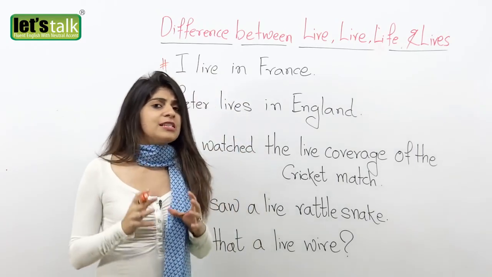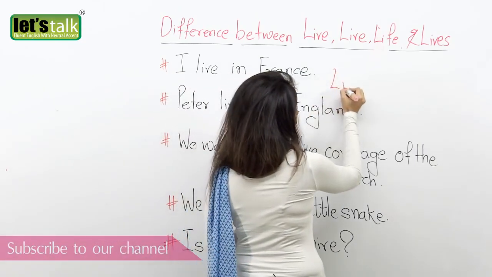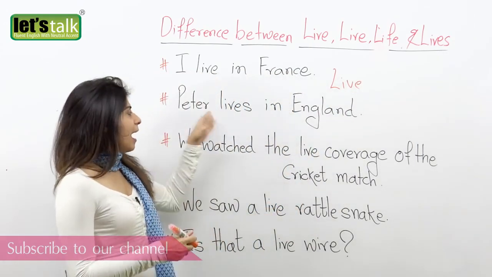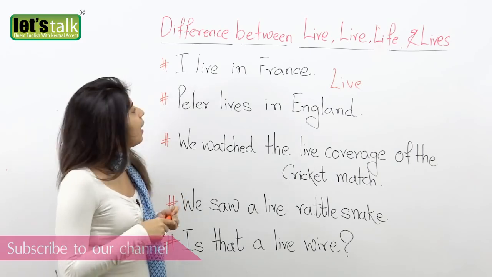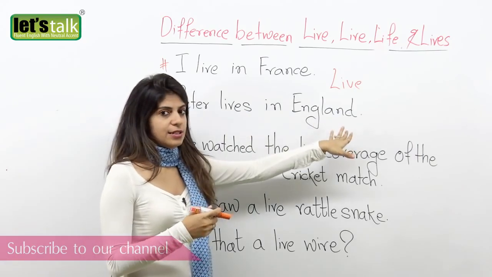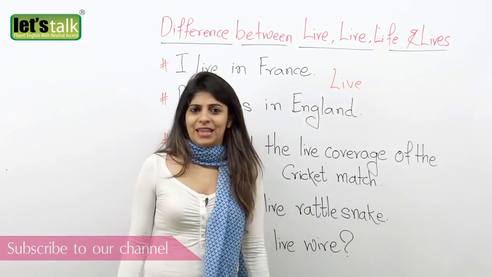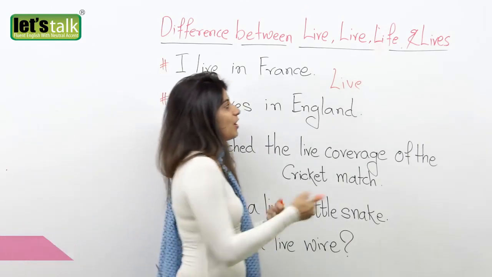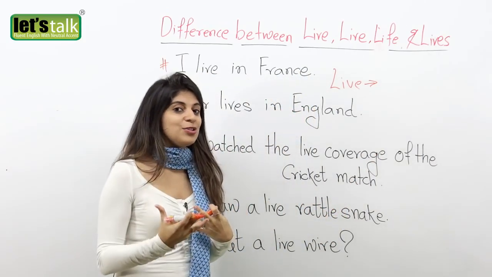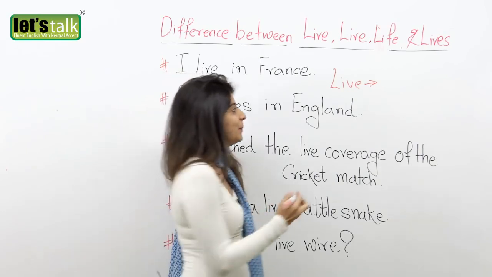The very first thing that we are going to look at is the word live. To explain this, I'm going to look at these sentences here. I live in France. Peter lives in England. What do you think the word live means? The meaning of the word live is when you are talking about your or someone's place of living.